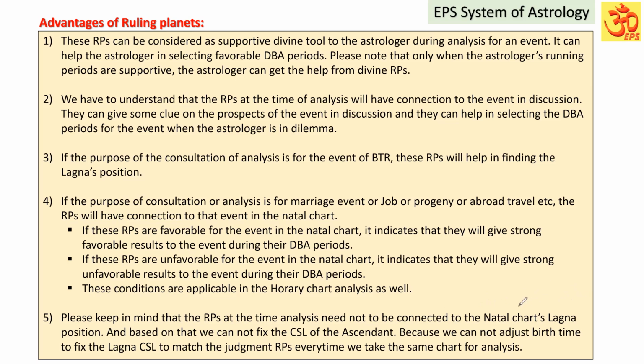There are some authentic methods in fixing the birth time that we will discuss under birth time rectification. But ruling planets at the time of analysis can be taken as a supportive tool only; based on that alone, we should not decide the Lagna rulers, that is, the birth time of the native. I hope you have understood.